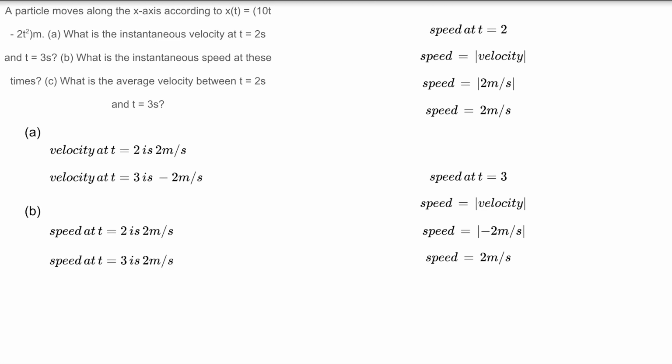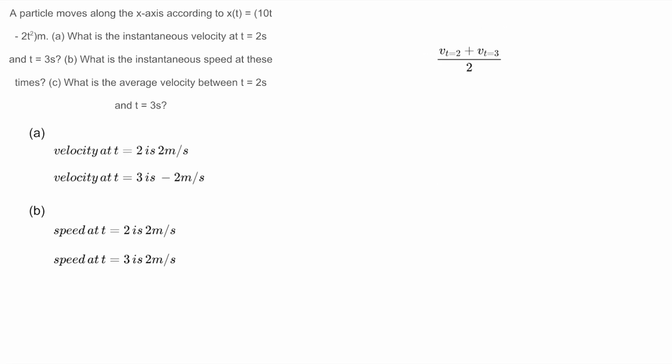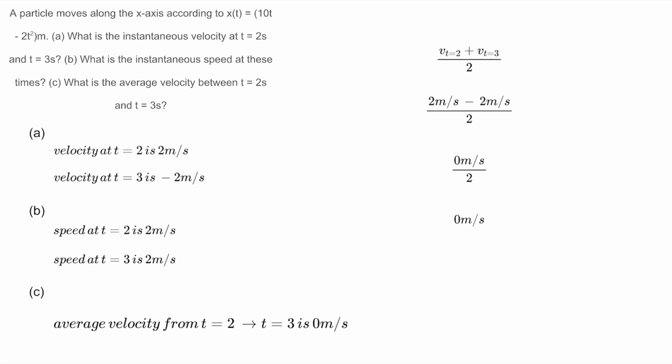Part C wants us to find the average velocity between 2 seconds and 3 seconds. To do this, take the velocity at 2 seconds plus the velocity at 3 seconds and then divide by 2. This will result in 0 meters per second divided by 2, which is 0 meters per second. Therefore, the average velocity from t equals 2 seconds to t equals 3 seconds is 0 meters per second.